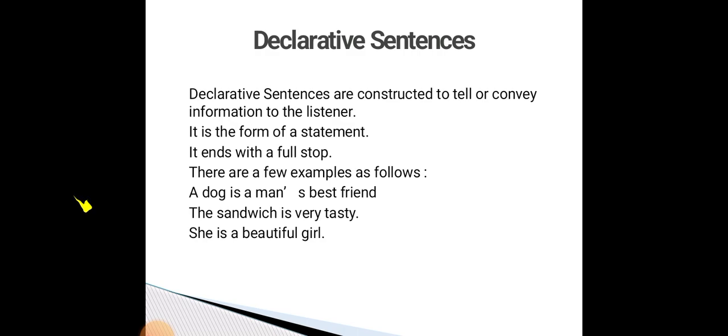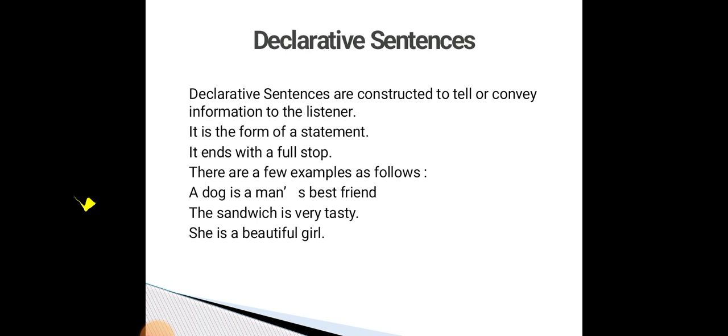The first one is declarative sentence. First we have to see the declarative sentence. What is meant by declarative sentence? The declarative sentence is telling some information about anything and ends with a period. Declarative sentences are constructed to tell or convey information to the listeners.